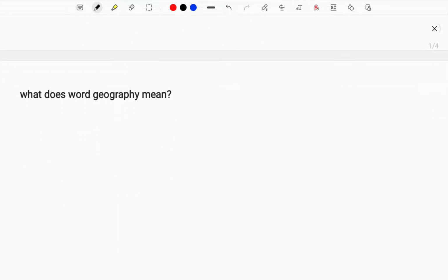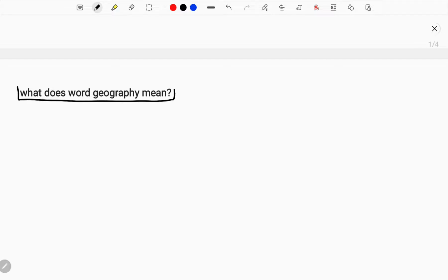Okay guys, what does the word geography mean? Do you know what this word really means? Understanding the word geography is very important before getting into the subject. First of all, who used the word geography first? The first usage of the word geography was by Eratosthenes.